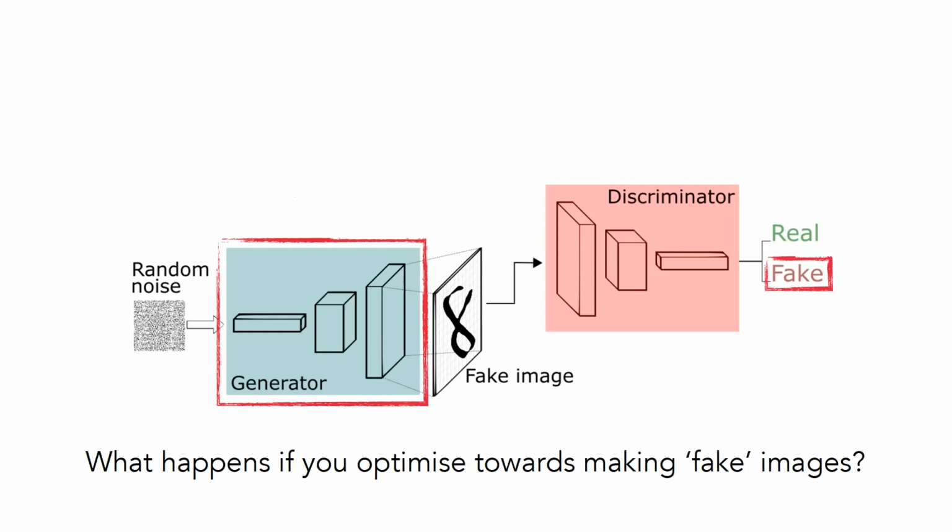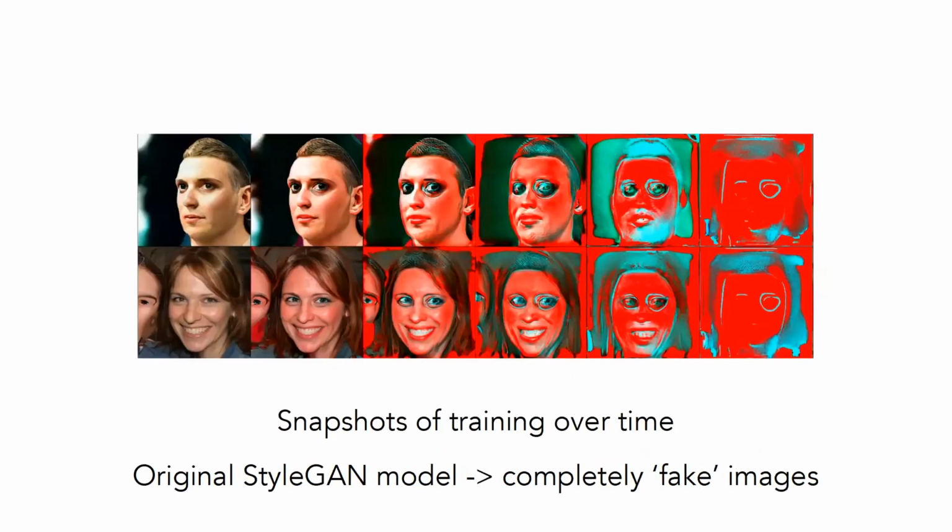And I had this mad idea, which was, okay, well, what's going on here? This discriminator is making these 2 predictions, real and fake, but we never really look at what it's predicting is fake. So I was like, well, it's very easy. You just invert the loss function, so to speak. It's just 1 minus what it was previously. What happens if we optimize this to making fake images? So I've removed the training set, and here I'm working with pre-trained models. These 2 models are already trained. For people who have a bit more technical background, I've frozen the weights of the discriminator. And so I'm now optimizing this generator to making fake images. And within about 10 minutes of training, this is what happens.